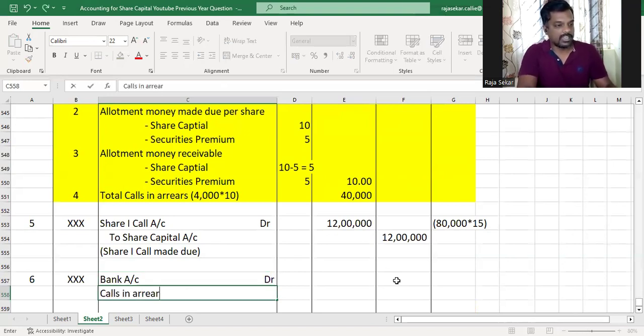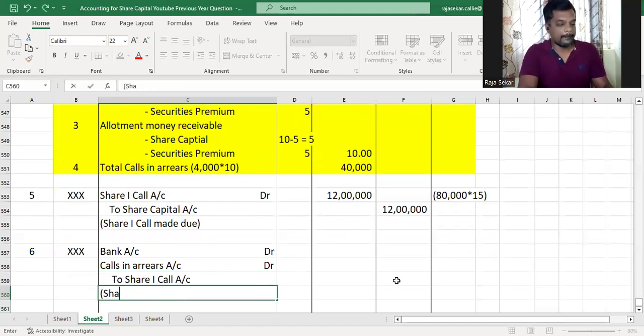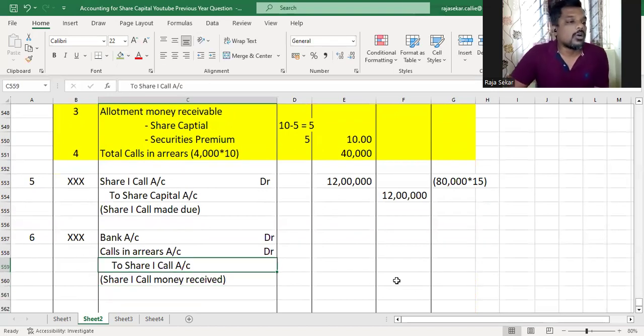Calls in arrears is getting debited because one shareholder did not pay calls in the first call, so calls in arrears will be debited to share first call amount. Share first call money received. Understood? Now, Seema paying that excess application, that amount due on allotment along with the first call, I'm going to do in a separate job.